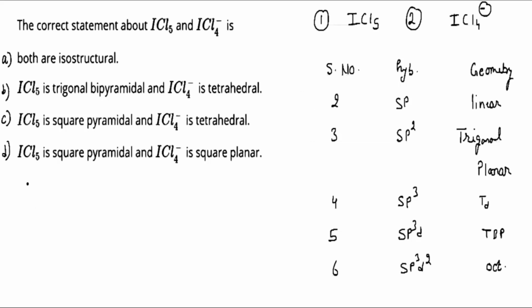So we have to understand how we find the steric number. This is a simple formula for calculating the steric number: number of lone pairs plus number of bond pairs. We just add the bond pairs and lone pairs, and we get the steric number.